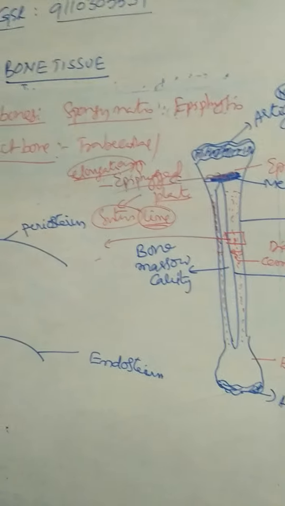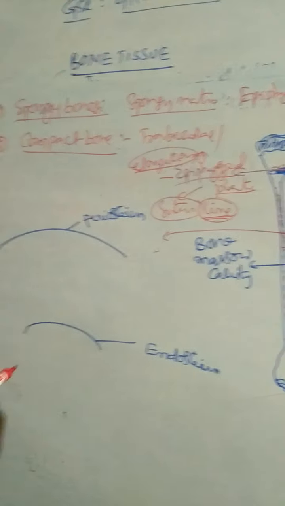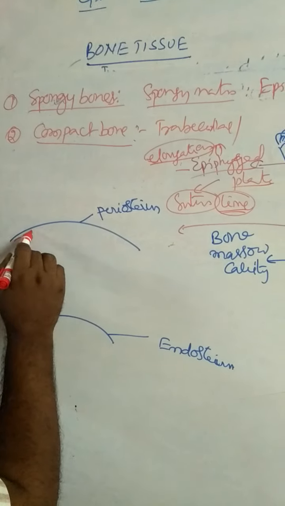Periosteum and endosteum. Below the periosteum, bone lamellae are present.